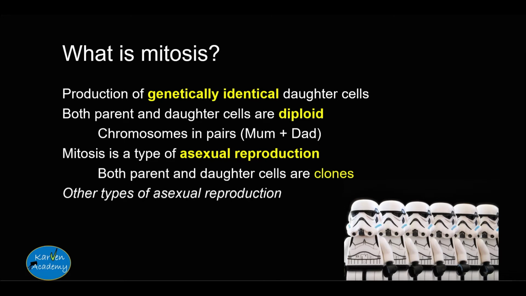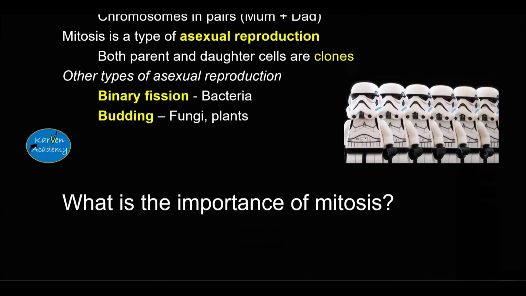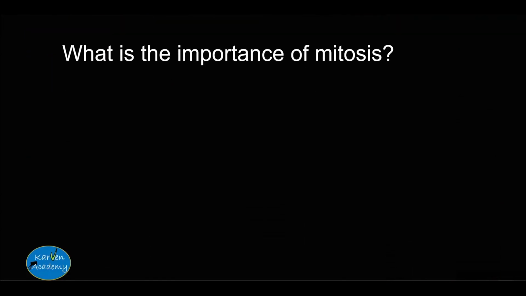Apart from mitosis, there are other types of asexual reproduction, such as binary fission, which is carried out by bacteria, and budding, which most fungi and some plants use. Before we learn about the process of mitosis, we need to understand its importance. Why do cells carry out mitosis, seeing that it requires a lot of energy?